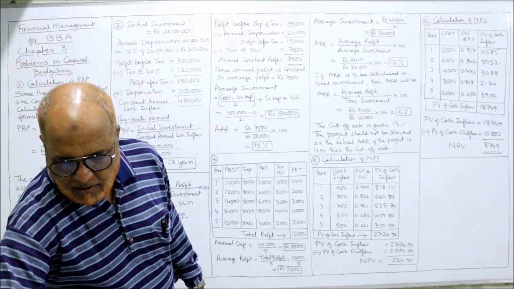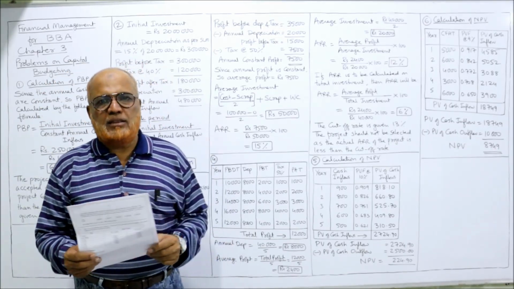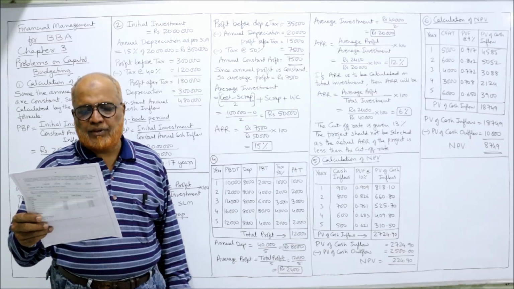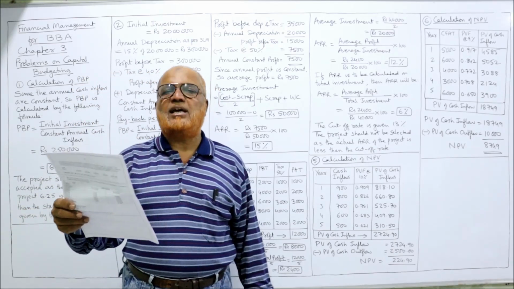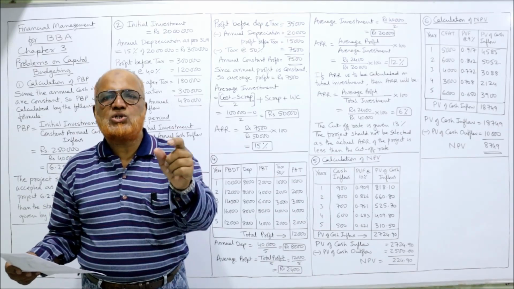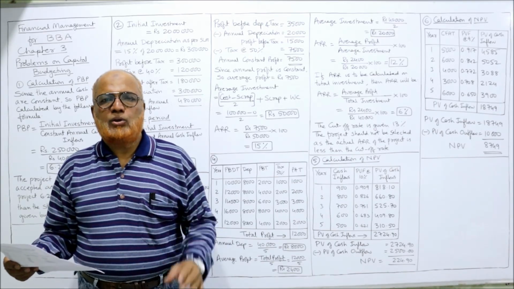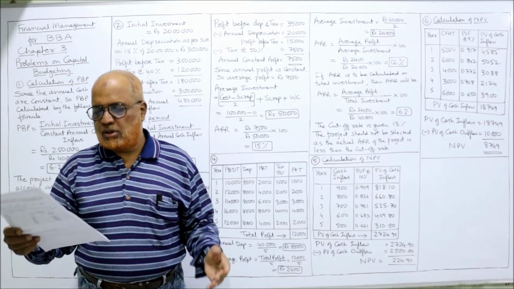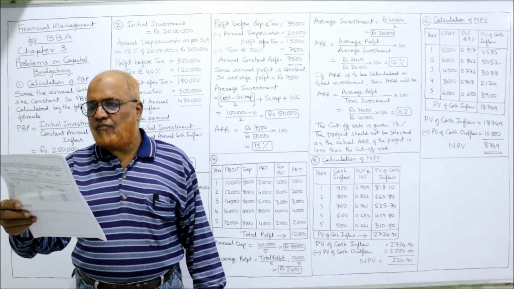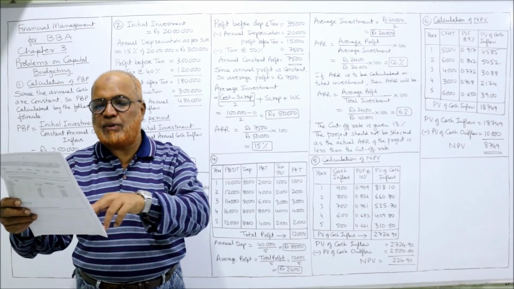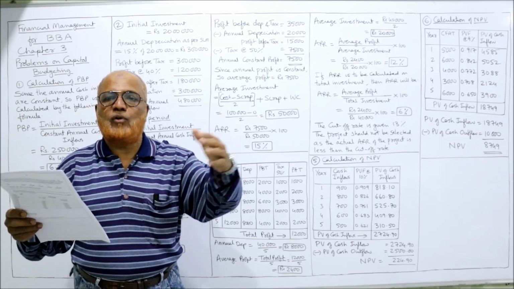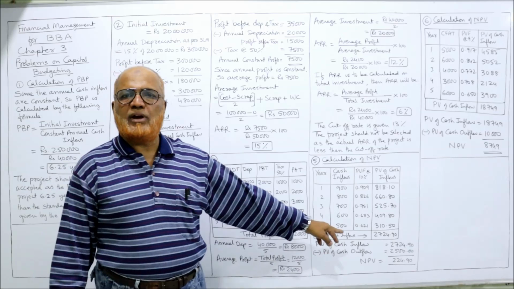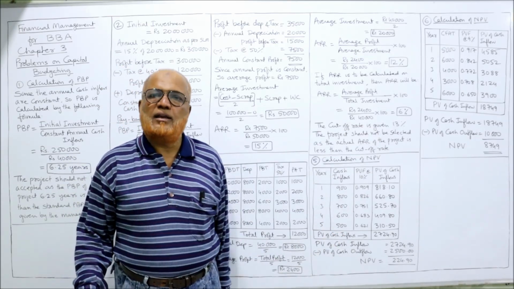That's it. Now one more problem I am going to explain in this video, that is problem number 6. Again we have an NPV problem just like the previous problem. An investment is expected to produce the following. CFAT stands for cash flow after tax. So whether you say CFAT or cash inflow, it has the same meaning. Don't get confused. CFAT means cash inflows over a period of 5 years with an initial investment of 10,000. PV of cash outflow is 10,000. Discounting rate, cost of capital, is 9%. In the previous problem we took 10%. Now we have to take 9%.